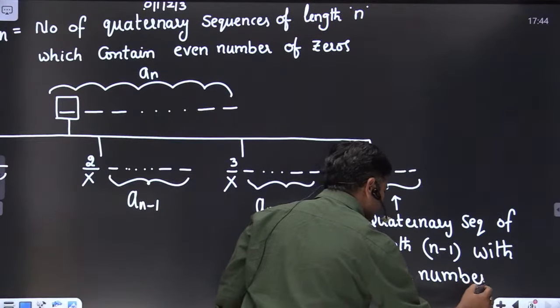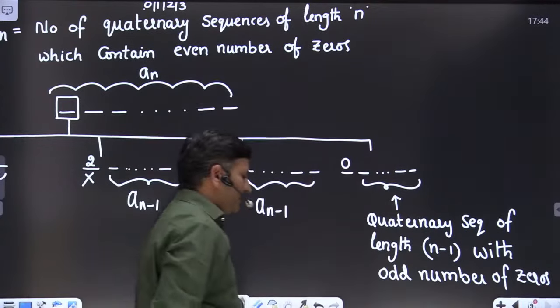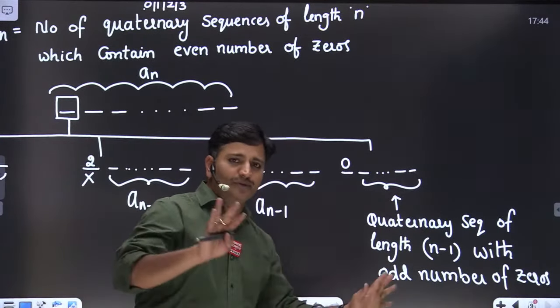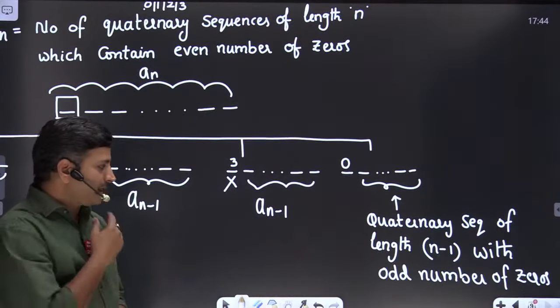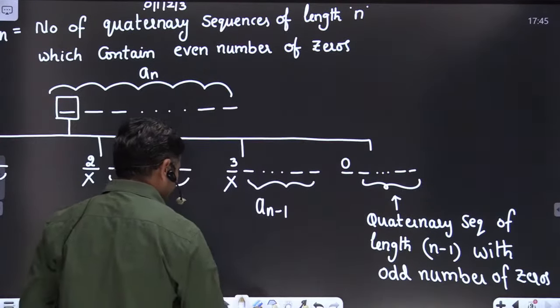This is the crucial part, friends. If you could understand how to generate an odd number of zeros here, you will get clarity about all kinds of problems. Okay, then how are we getting an odd number of zeros, friends? Very simple, friends. Please observe.